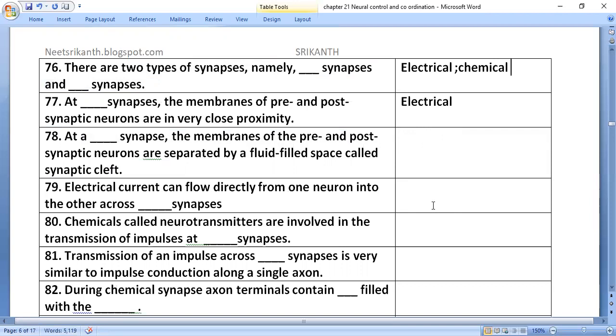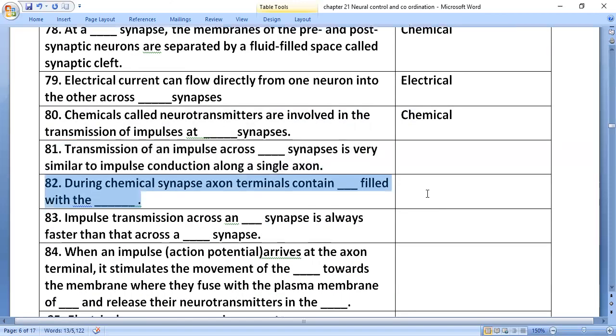At a chemical synapse, they are separated by a fluid-filled space called the synaptic cleft. Electrical current can flow directly from one neuron to the other across electrical synapses. Chemicals called neurotransmitters are involved in the transmission of impulses at chemical synapses.